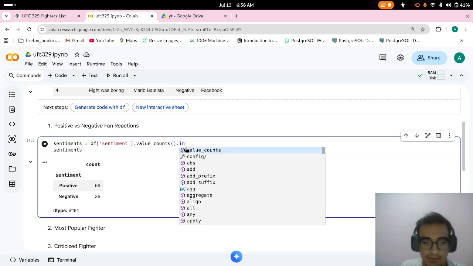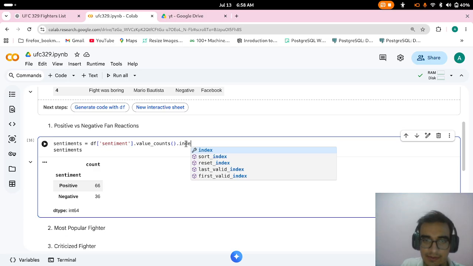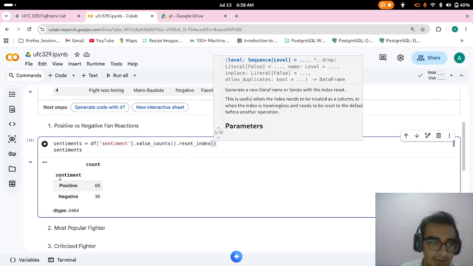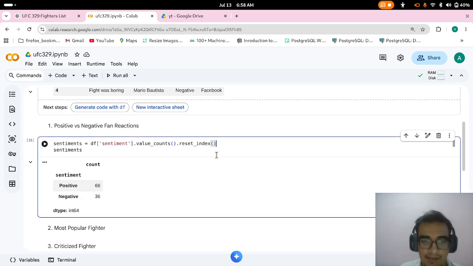Currently sentiment is our index, and I can't access it as a column. Reset index will make this accessible.